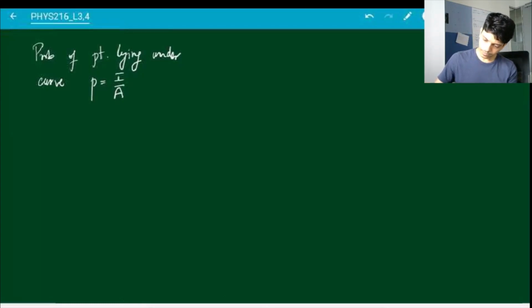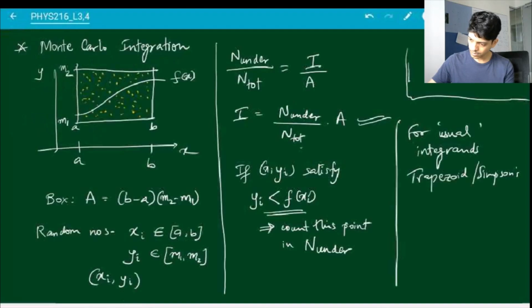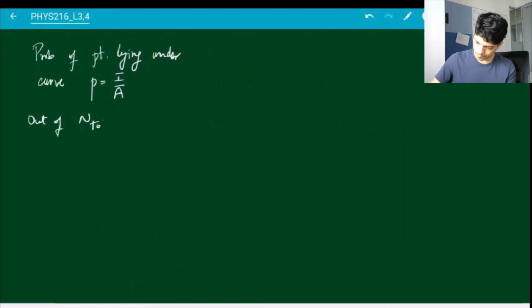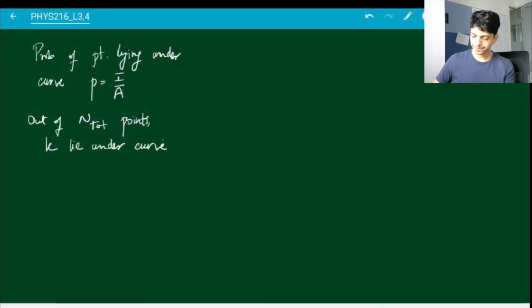Now suppose out of your n tot points, let's say k of them lie under the curve, then n tot minus k lie over it.